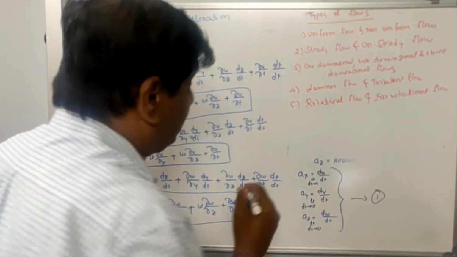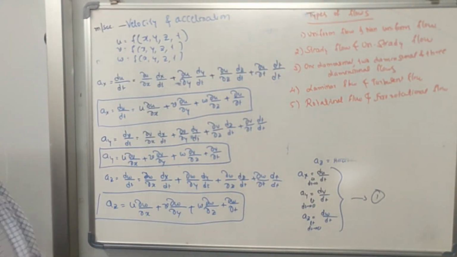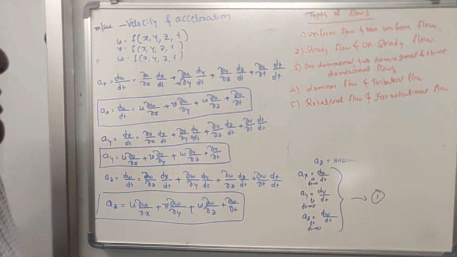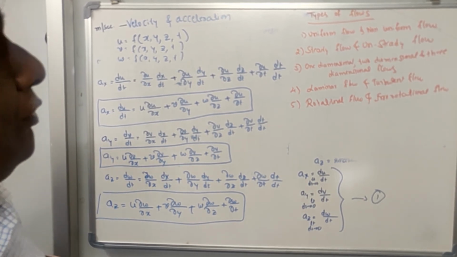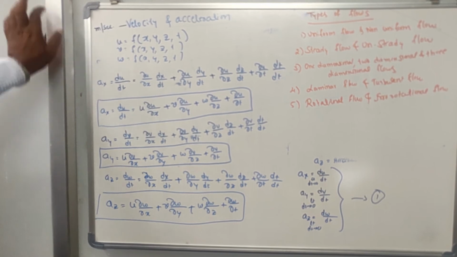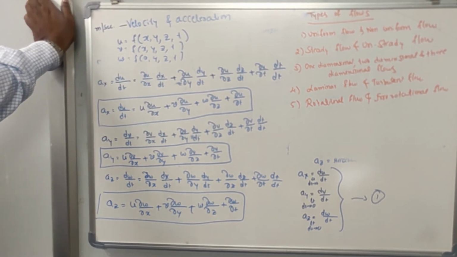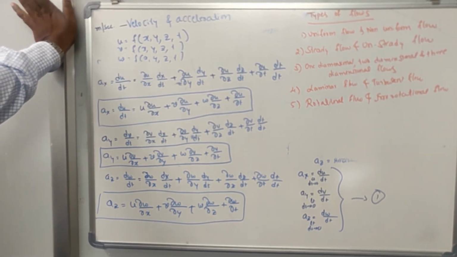Based on velocity and acceleration, the types of flows are classified as uniform flow and non-uniform flow, steady flow and unsteady flow, one-dimensional, two-dimensional and three-dimensional flows, laminar flow and turbulent flow, rotational flow and irrotational flow.